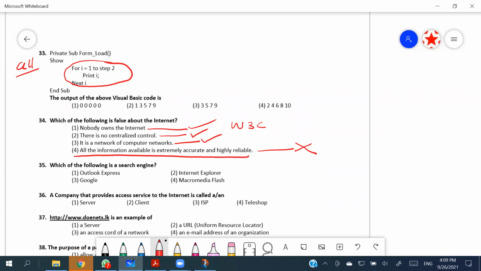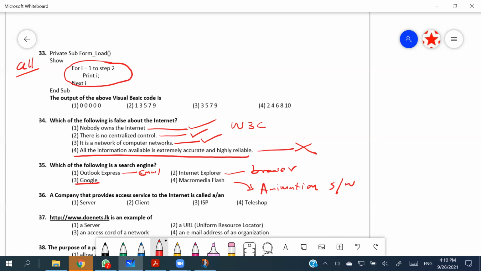And 35th, which of the following is a search engine? Definitely Google. Outlook Express is an email application. Internet Explorer is a browser, not a search engine. Macromedia Flash is an animation software. So definitely Google. What other search engines do you know? You can have Yahoo, you can have Bing.